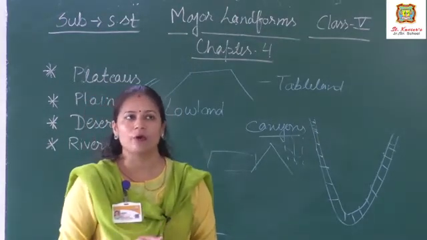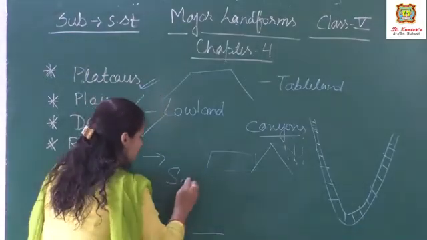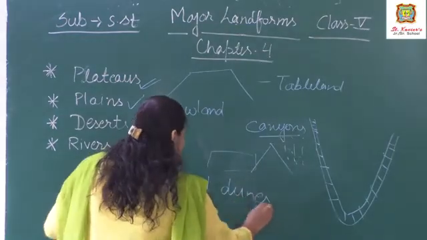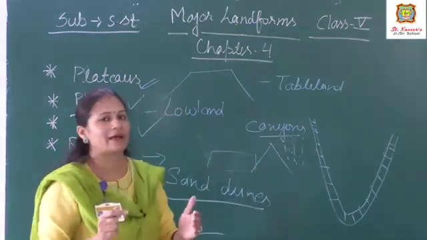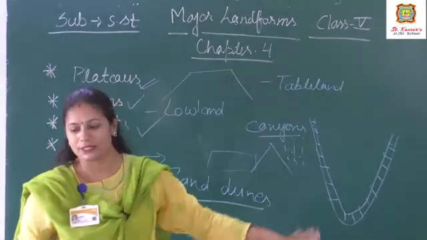The third point is hills of sand, that is known as sand dunes. Hills of sand are known as sand dunes. तो sand dunes भी common है यहाँ पे. Generally we find hills of sand in the desert region that are known as sand dunes.